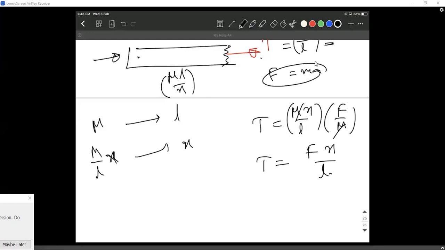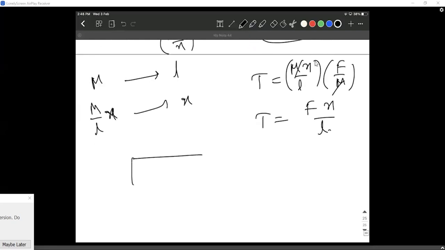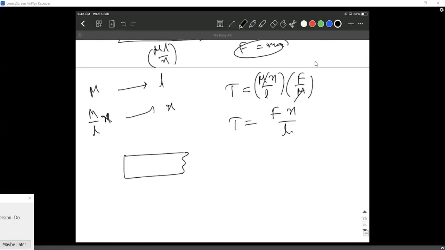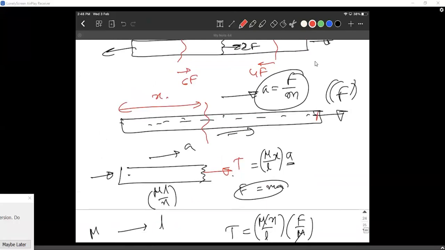So the tension in just the left side part is equal to Fx by L. If I take a small length of dx here, since the tension is varying, the tension at this end will be varying, just like in the previous problem.